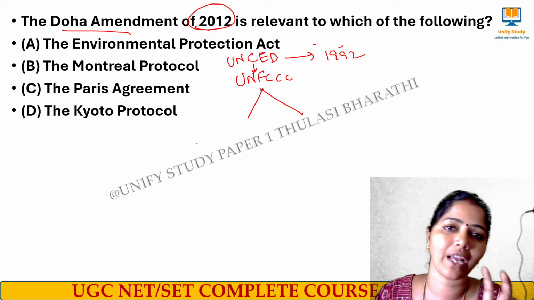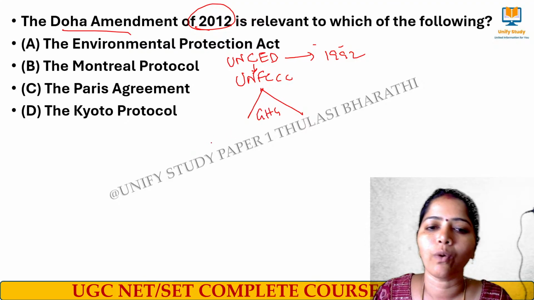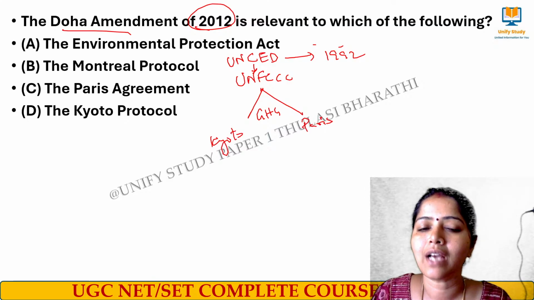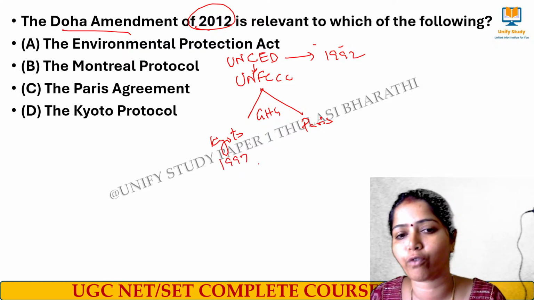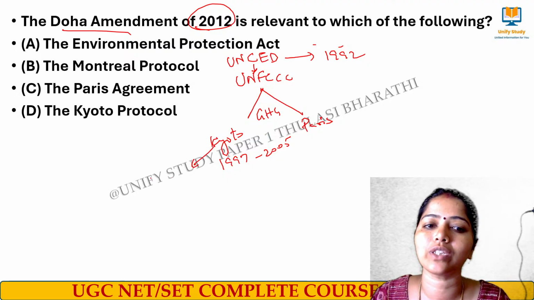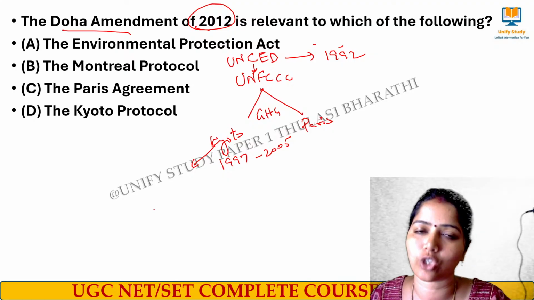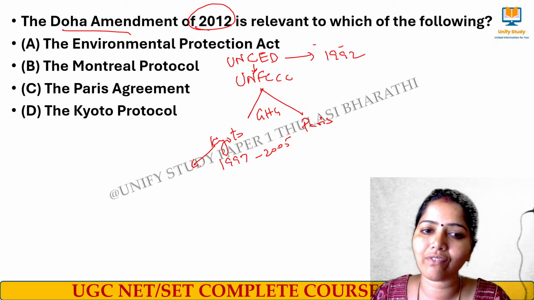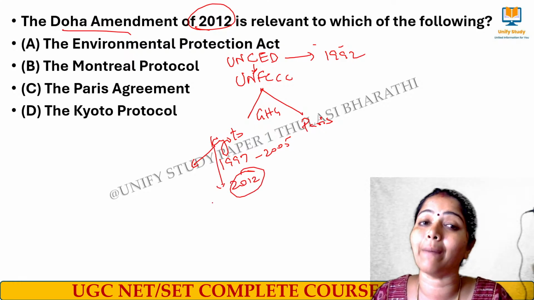In this convention we have two major things concentrated on greenhouse gases. One is called the Kyoto Protocol and another one is the Paris Agreement. The Kyoto Protocol started in 1997 and came into force in 2005. It concentrated on greenhouse gas emissions. They set targets for what has to be emitted and what has to be controlled. Then in the year 2012 there was an amendment.